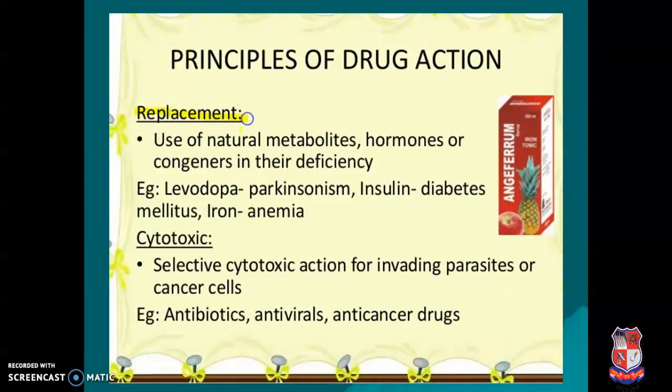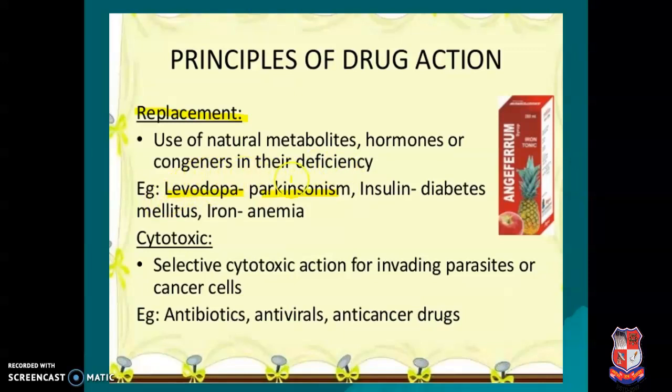Replacement therapy. Replace, the name itself says replace. Suppose in our body something is at a deficient level, then we have to supply it from the outside in the form of a drug, by the injectable route or oral route. This type of condition we can call a replacement. Suppose we are using the levodopa drug in Parkinson disease. Parkinson disease is mainly caused by the deficiency of dopamine. This dopamine is obtained from the levodopa. So this is a replacement.